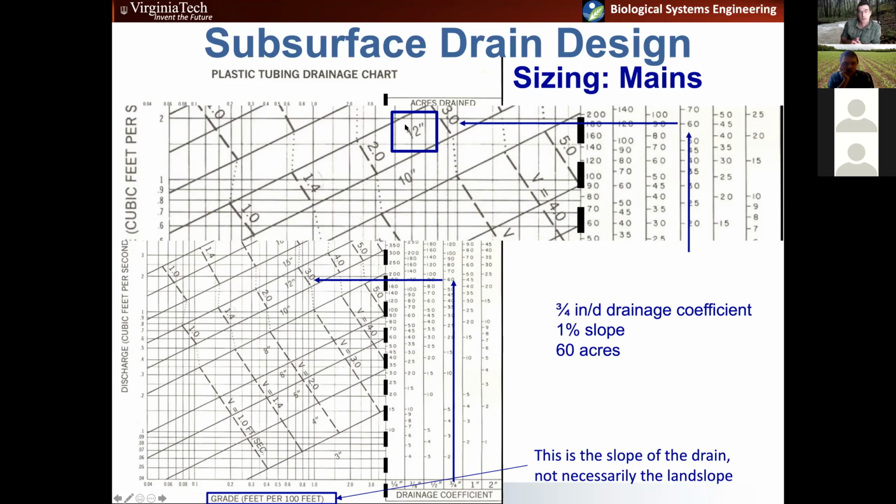that we need a pipe, a main size of about 12 inches, right? And it's almost perfectly in the middle of that 12-inch pipe size. We're not up near a boundary where we'd have to flip up to a 14-inch pipe or something like that. So this would say that a 12-inch pipe is suitable to drain the 60 acres at a 1% slope, 3/4 inch day drainage coefficient. You can also use this table to figure out what your design flow is. We did that with our equation, but if you knew the acres and the drainage coefficient and the slope, you wouldn't need the equation. You could basically just figure it out from this table.